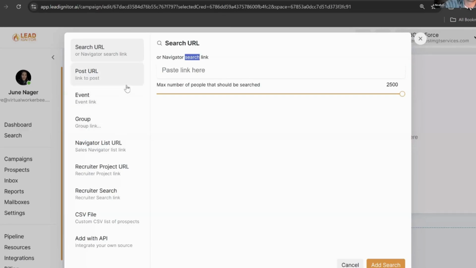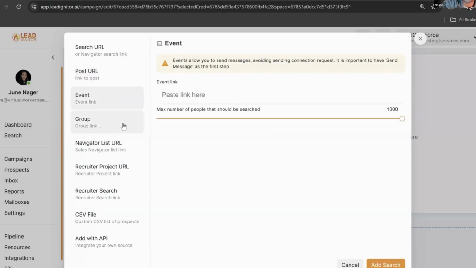Any post. So if you see a post on LinkedIn that pertains to what you're looking for, you can actually target everyone who's interacted with that post, which is pretty neat. All you'd have to do is grab the URL from LinkedIn, paste it into the system, and everyone who's interacted, whether they commented or liked, will be brought into one of these campaigns or sequences. The same thing with events on the left-hand side there. So any event that you want to target, even groups, anything like that.